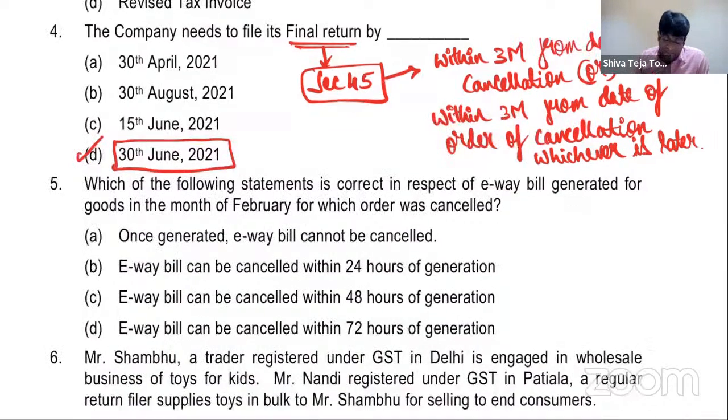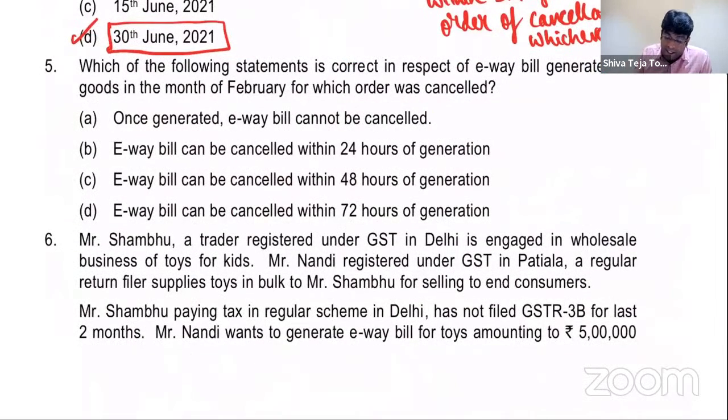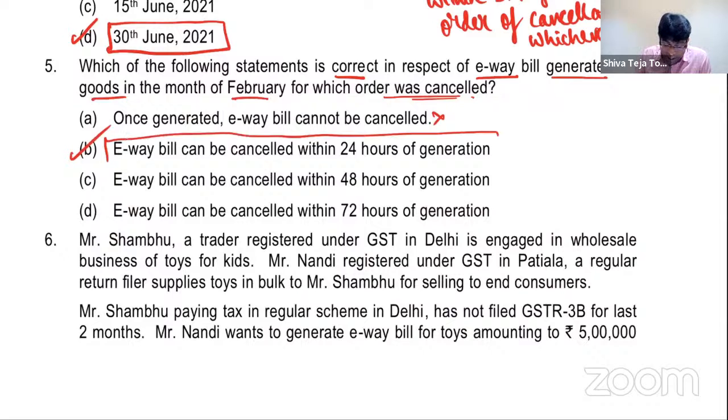Next, last bit. Which of the following statement is correct in respect of e-way bill generated for goods in the month of February for which order was cancelled? First bit, once generated e-way bill cannot be cancelled. Wrong. E-way bill can be cancelled within 24 hours. Fantastic. 100% correct answer. 48 is wrong, 72 is wrong. So answer is, my dear friends, option B, because e-way bill can be cancelled within 24 hours of generation of e-way bill. E-way bill can definitely be cancelled. No doubt about it.